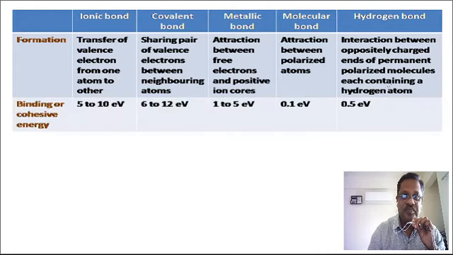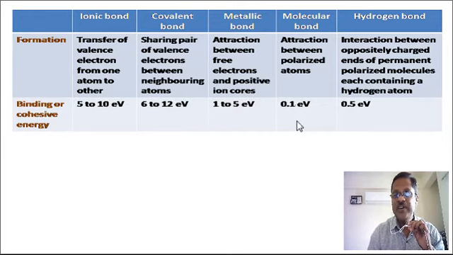Now the binding or cohesive energies: 5 to 10 electron volt for ionic bond, for covalent bond it is 6 to 12 electron volts, for metallic bond 1 to 5 electron volt, for molecular bond 0.1 electron volt, and for hydrogen bond it is 0.5 electron volt.